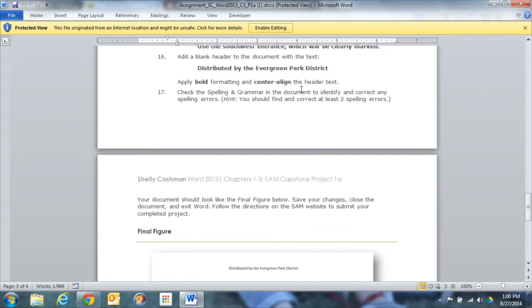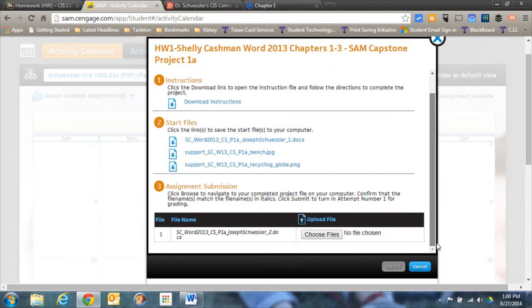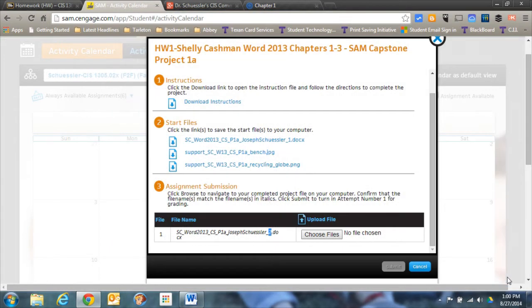Once you get to the end, and you should do this every time, check spelling and grammar in the document. There are specific errors in there already, so you should find a few errors, and then save it and go back and follow the rest of the instructions. Down here at the very bottom, it's got the name of the file the way it should be. Again, it's the _2. Choose the file and navigate to wherever you saved that file.